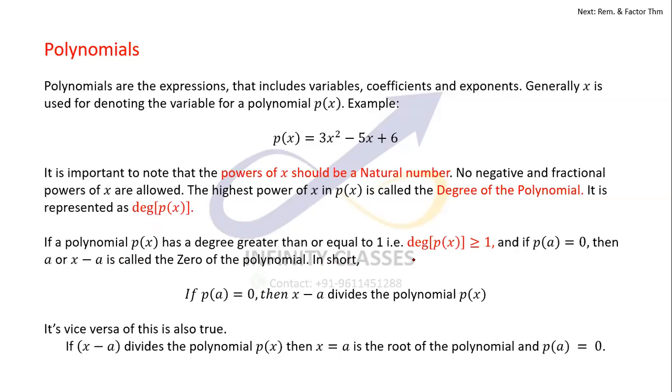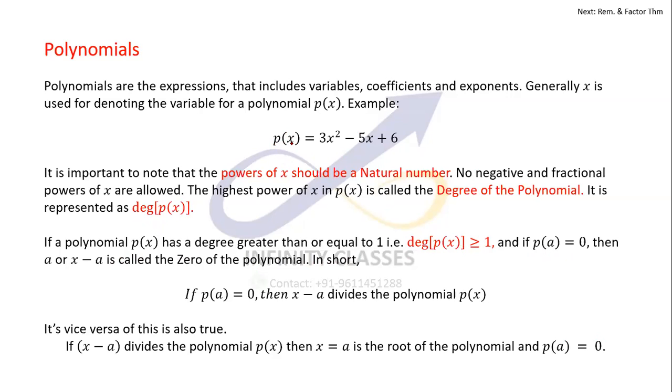If a polynomial has a degree greater than or equal to 1, and p of a is 0, so we substitute some value a into this polynomial. What does p of a mean? P of a means 3a square minus 5a plus 6.